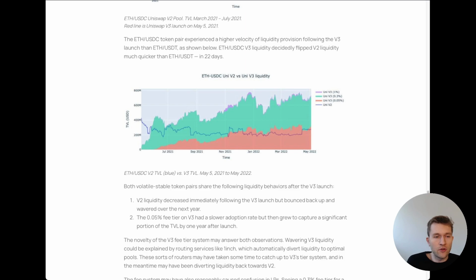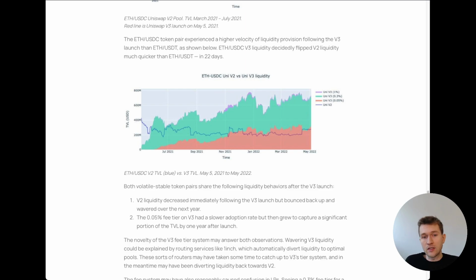But this was a very similar picture going from V1 to V2. And I think providing a hook that'll become the kind of default hook for people to migrate to, both from V3 but also from V2, will be really interesting. Why would people jump over from V2 to V4? Well, V2 and V3 were very different, right? V2 was this passive vehicle that you could just deposit into and it deploys liquidity at the full range.